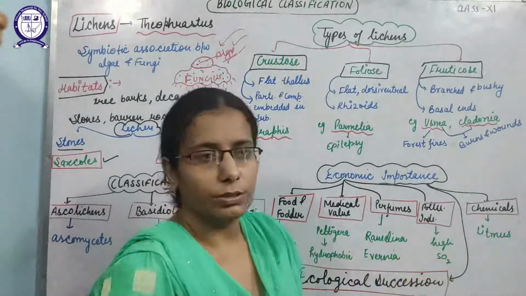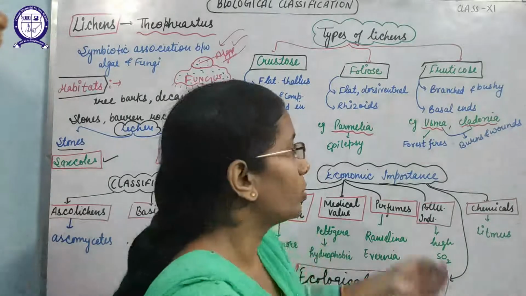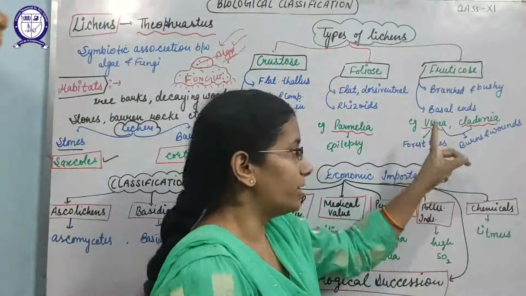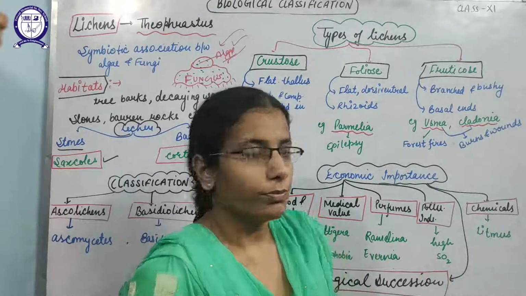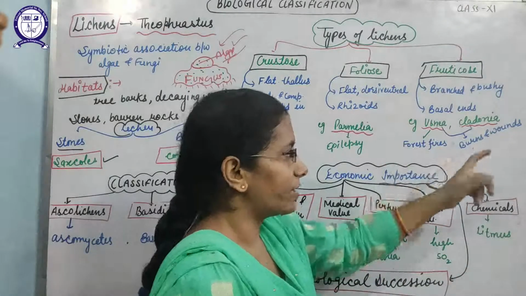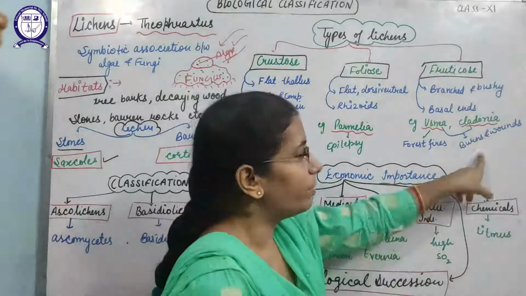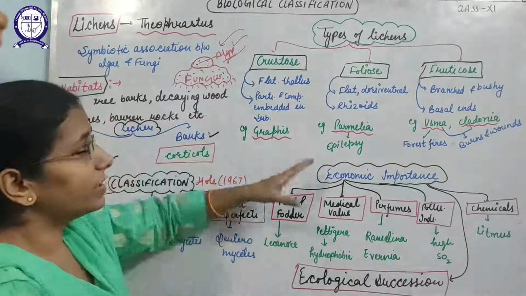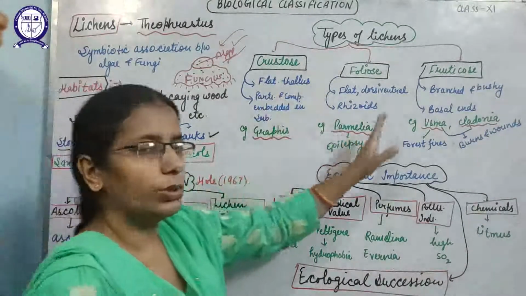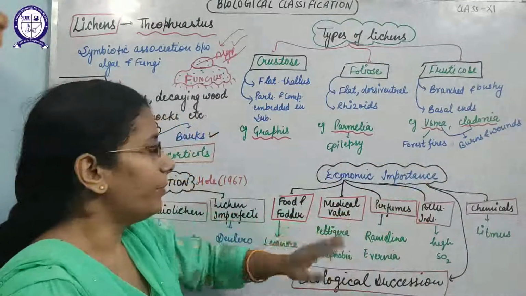Naturally, without human interference also these forest fires are possible, because this lichen, Usnea, will catch the light and become hot and try to burn. Yes, and it will cause forest fires. Usnea and Cladonia are also used to treat burns and wounds. So these are the three types: crustose, foliose and fruticose. Examples I have mentioned here with them.